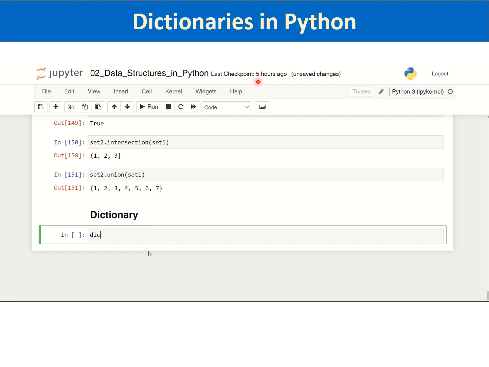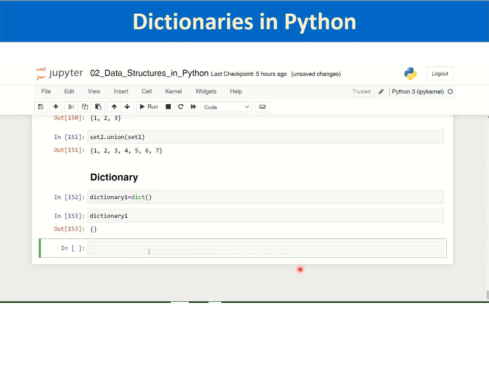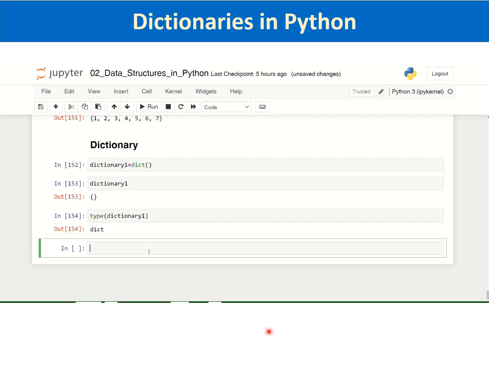For creation of dictionaries, again we can create dictionaries using the dict built-in method. You can create a dictionary with the dict method, which will create an empty dictionary. The type of dictionary 1 will be dict. So that is one way.